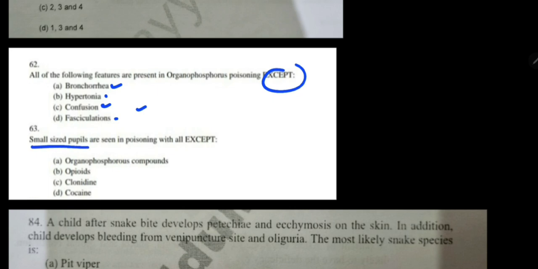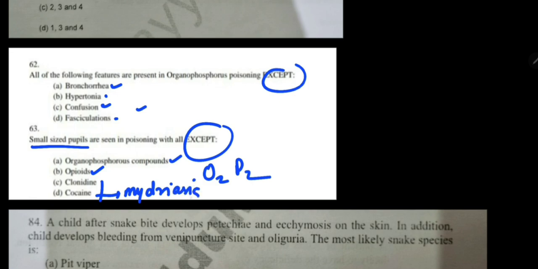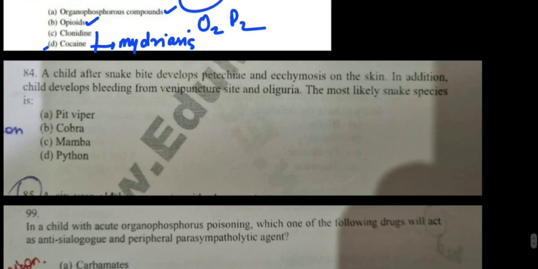Next question: small sized pupils are seen in, except. So OP, organophosphorus compounds, we know. Opioids you will be seeing, and clonidine and cocaine. Here also you will have to remember that cocaine causes mydriasis. So the answer will be cocaine.